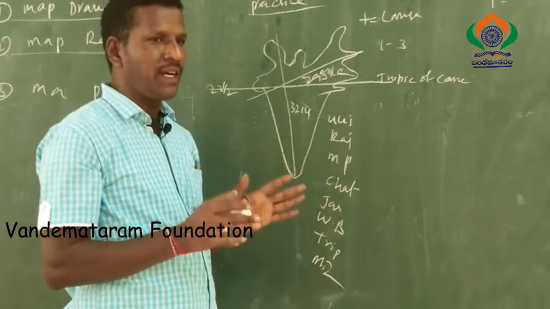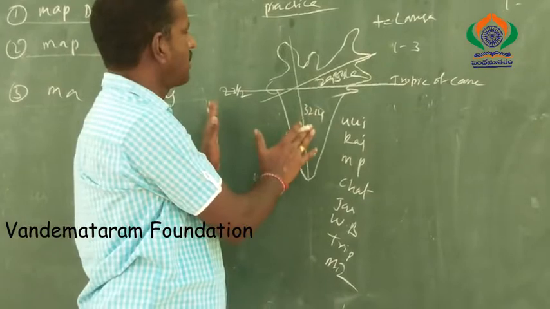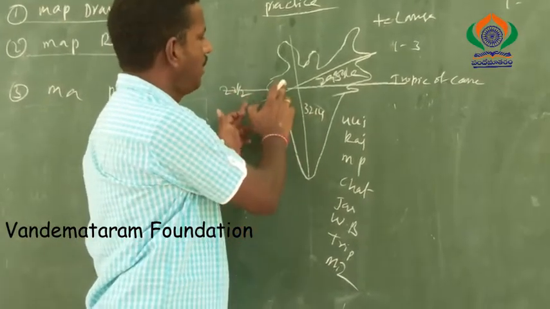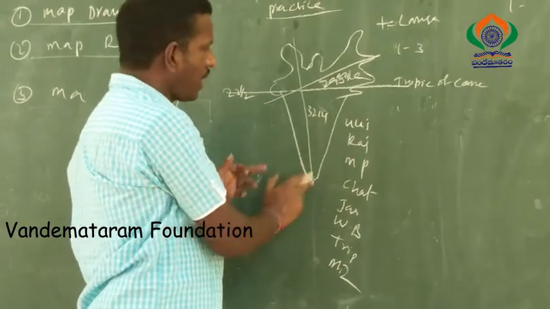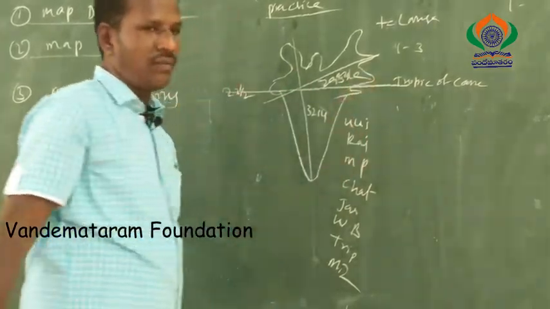So how is it possible? The student must observe the lesson. The Tropic of Cancer passes through these states. State number 1 Gujarat, okay. State number 2 Rajasthan, okay. State number 3 Madhya Pradesh, okay. Chhattisgarh, okay, up to Mizoram.